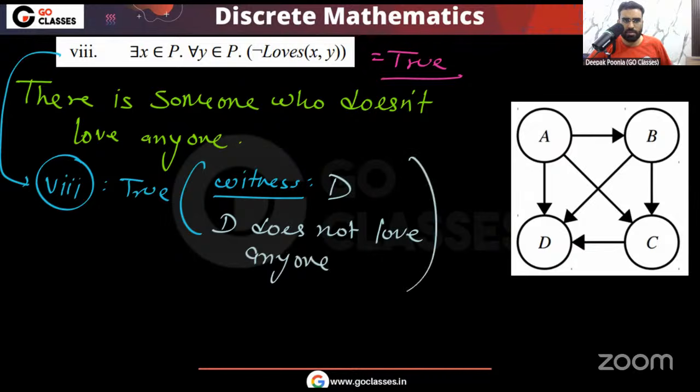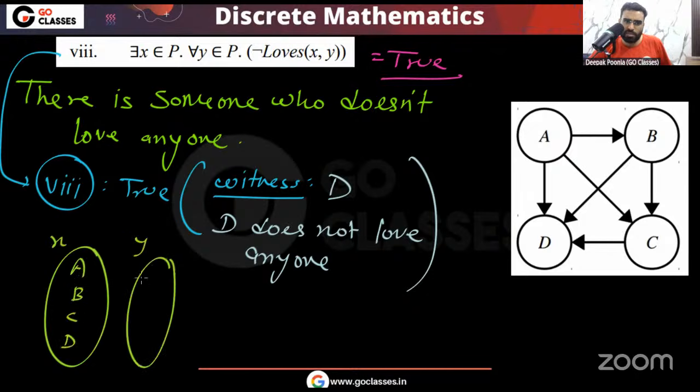I hope you understood. If you did not understand, you can do it like this. Notice this is the there exists for all Y template, right? This is the domain of X, A, B, C, D. This is the domain of X. You can see the domain of Y, that is also A, B, C, D. Now, here we are saying negation of X loves Y, right? It simply means that X does not love Y. It should happen, right? X does not love Y.